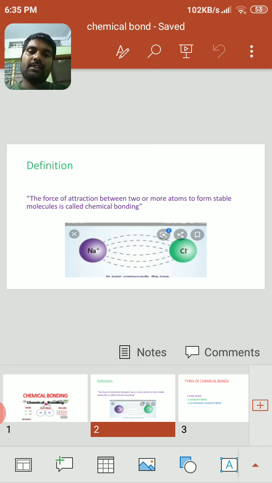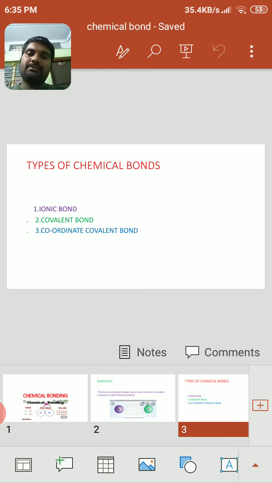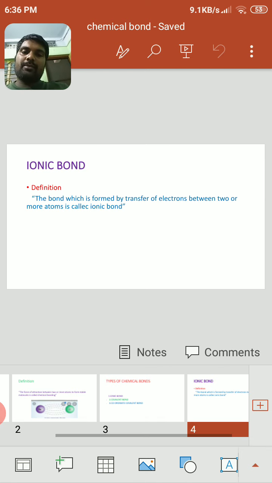Chemical bonding is mainly of two types: ionic bond and covalent bond. One type of covalent bond is the coordination covalent bond. These three types of bonds are the main ones we will discuss in our topic. In this topic today, we will discuss only the ionic bond, with examples of how the ionic bond is formed.